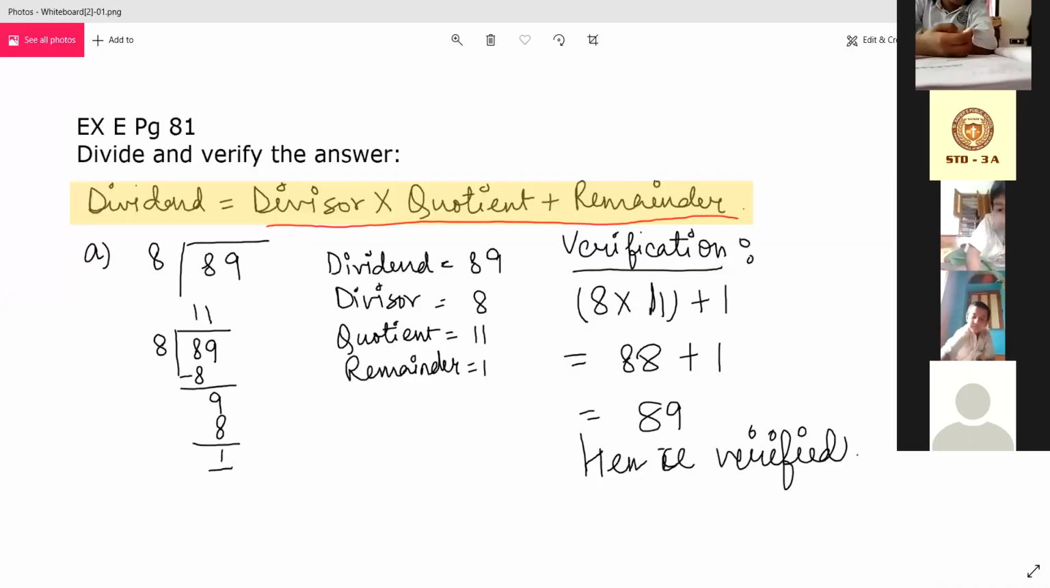Here you can see where I have started, exercise G, page 81, divide and verify answer. Whatever the yellow part, first you write up to that. Dividend equal to divisor into quotient plus remainder. This is your formula. And exercise A also I have solved. In the copy only, please write.